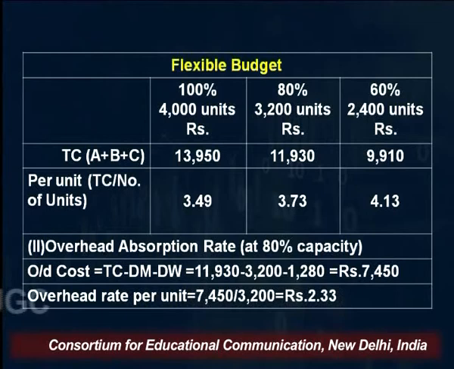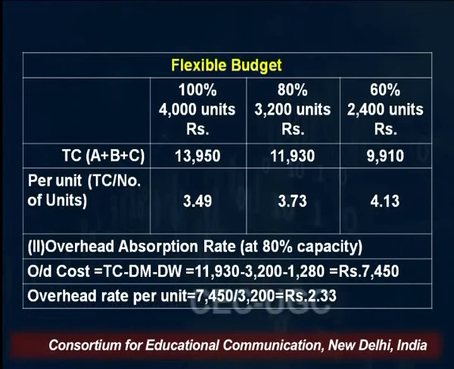Supposing the output is 90% and we have not prepared budget at 90% capacity level. So I'll add up the cost at 100% capacity level and cost at 80% level. So 13,950 plus 11,930, right? Divide by 2, the average of the 2, for 90%.